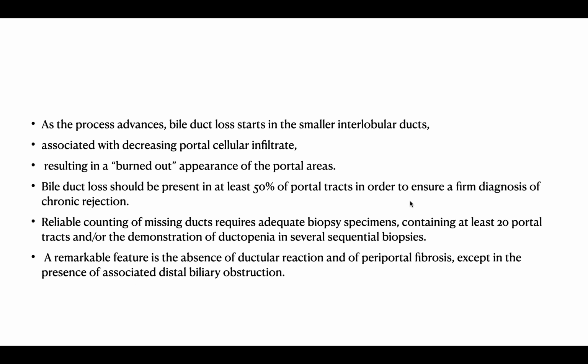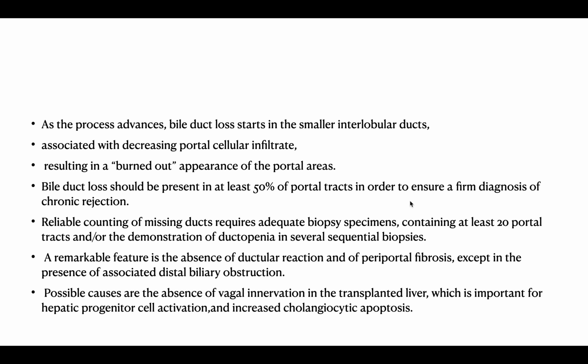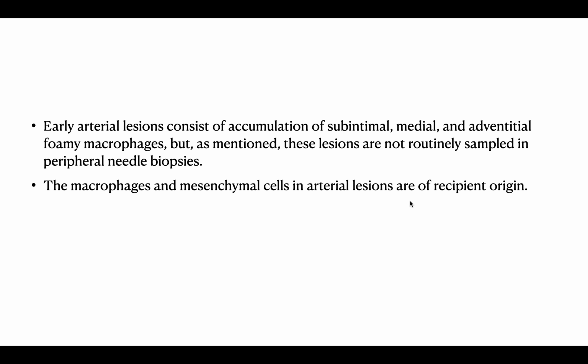A remarkable feature is the absence of ductal reaction and of periportal fibrosis except in the presence of associated distal biliary obstruction. Possible causes are the absence of the vagal innervation in the transplanted liver, which is important for hepatic progenitor cell activation, and increased cholangiocyte apoptosis. Early arterial lesions consist of accumulation of foamy macrophages, but these are not routinely seen in peripheral needle biopsies. The macrophages and the mesenchymal cells in arterial lesions are of recipient origin.